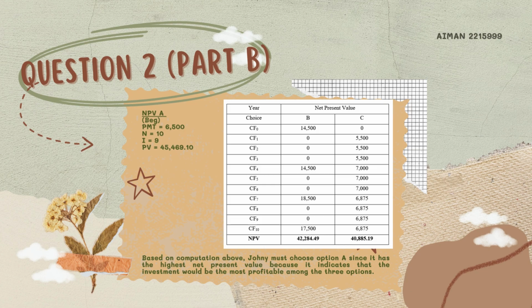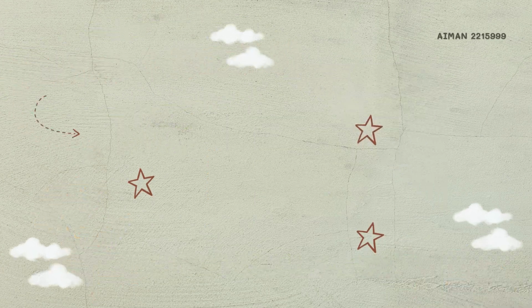Then to find the net present value for choice B and choice C, we must use the mixed stream cash flow formula, and at the end you will get the net present value for B is 42,284 ringgit 49 cents, while for C you will get 40,885 ringgit 19 cents. So based on the computation above, Johnny must choose option A since it has the highest net present value, because it indicates that the investment would be the most profitable among the three options.